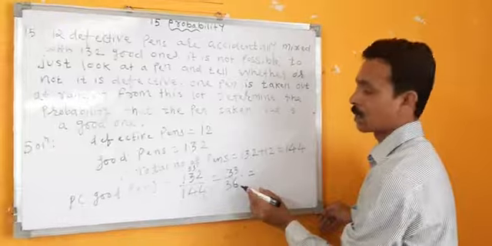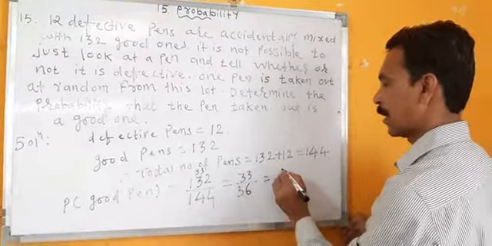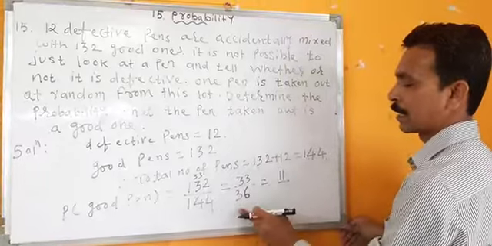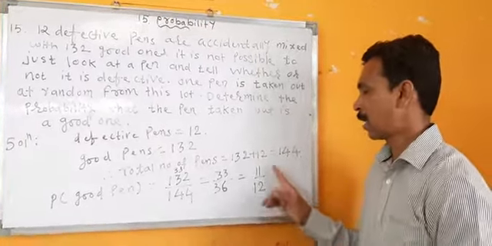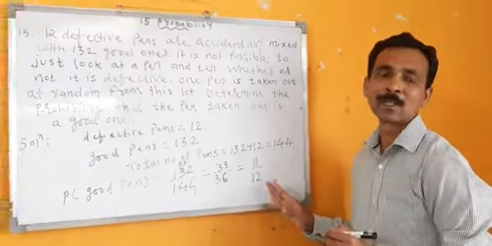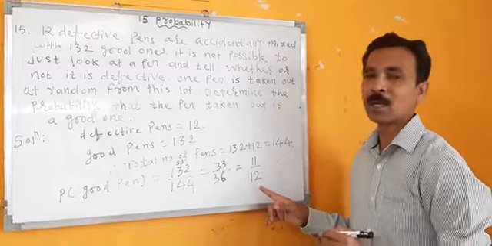We can reduce this also, okay. We'll divide it by 3. 3 11s are 33 and 3 12s are 36. Now here, it cannot be reduced. So the final answer is 11 upon 12.